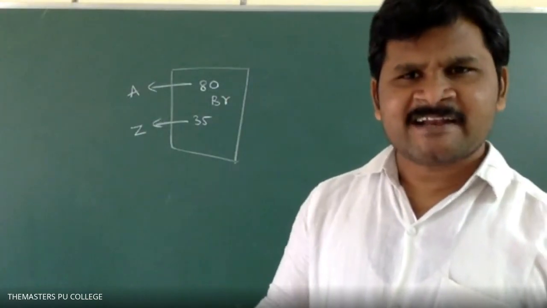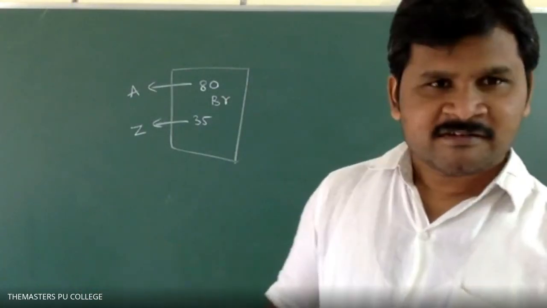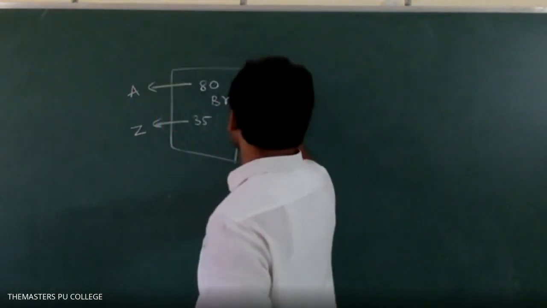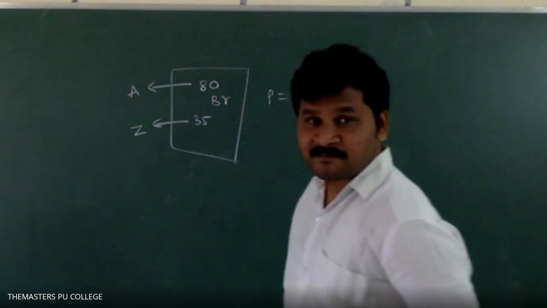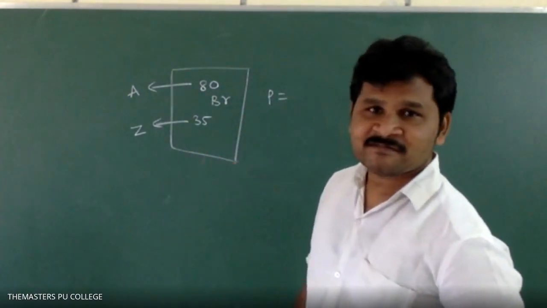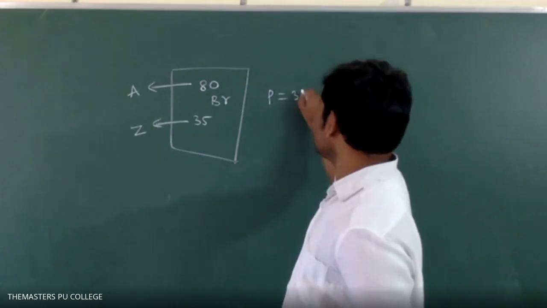That is blind identification. Protons are equal to the atomic number, so what is the Z value? 35. So protons are 35.